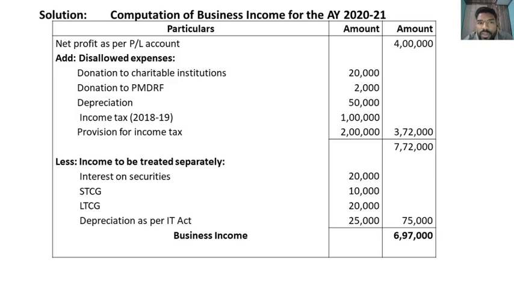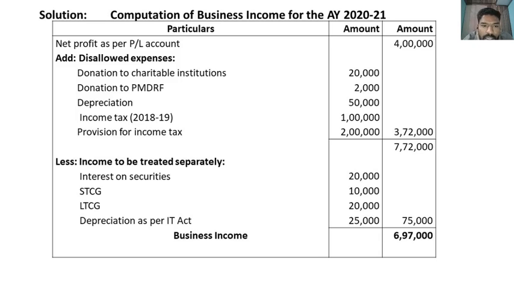Okay, this is the format of a solution. Computation of business income. First we have to compute that, then total income. So first we should take net profit as a base, rupees 4 lakh. It is given in the profit and loss account. To this we should add all the disallowed expenses: donation to charitable institution, donation to Prime Minister Drought Relief Fund, and the depreciation, because in the adjustment they have given the actual depreciation as per income tax purpose. It should be allowed. And the income tax and the provision for income tax, these are all disallowed expenses, and should be added to net profit. Then we get a total of 7,72,000.